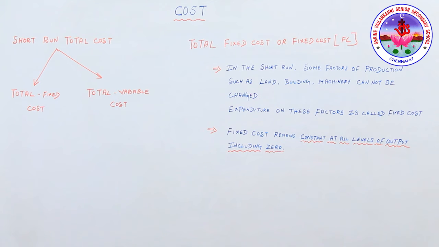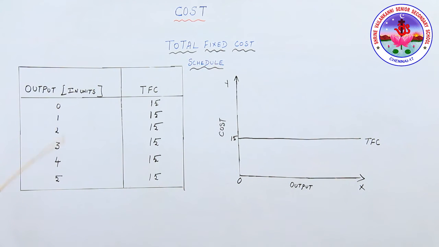We'll see this with the schedule, the table, as well as with the diagram. In the total fixed cost schedule, the first column denotes the output and the second column is total fixed cost. You can see the output from 0 to 5, and total fixed cost is constant.